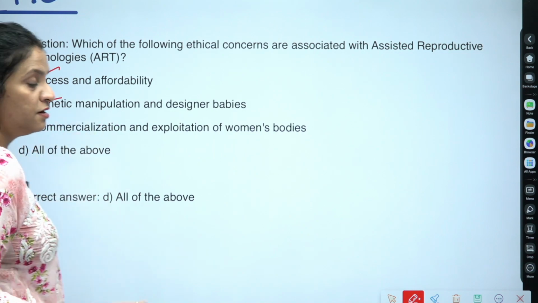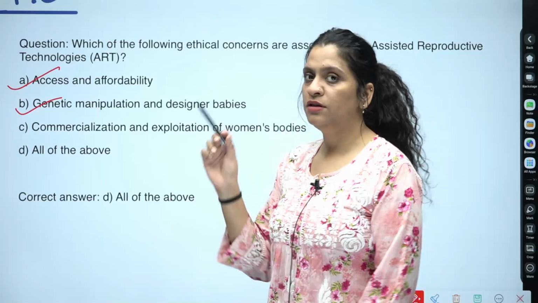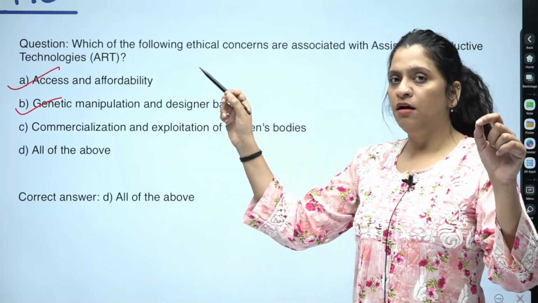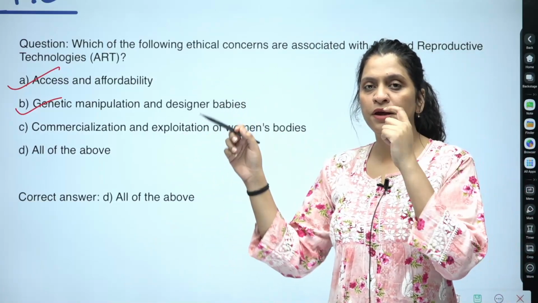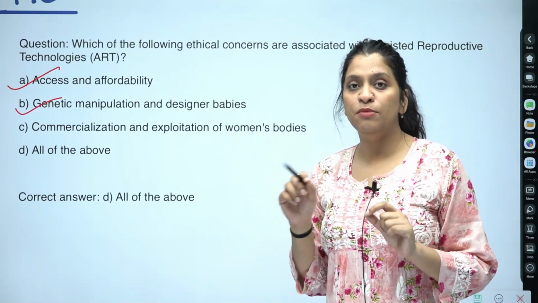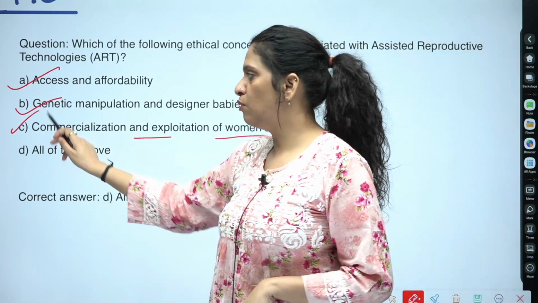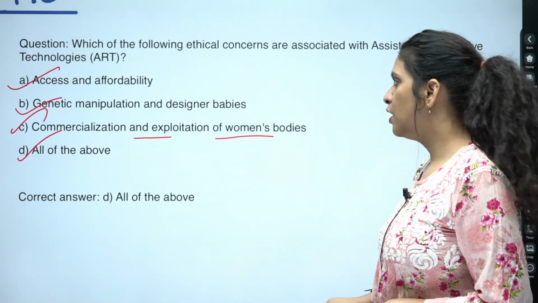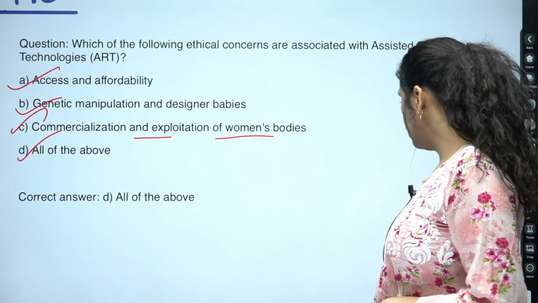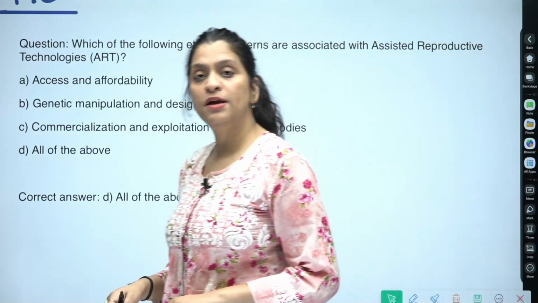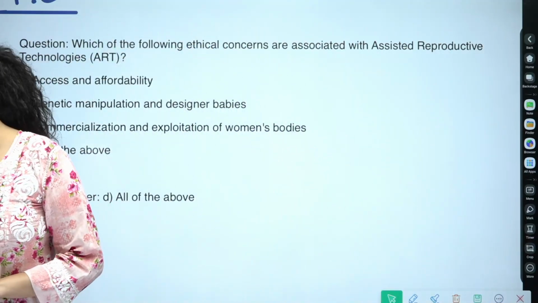Genetic manipulation and design of babies could happen because the gametes, the oocytes and sperms, are fertilized outside the body, so some changes can be brought in there. And then commercialization and exploitation of women's bodies, it is happening. So all of the above is the correct answer. This is how you can expect the kind of question which could be asked on assisted reproductive technology.